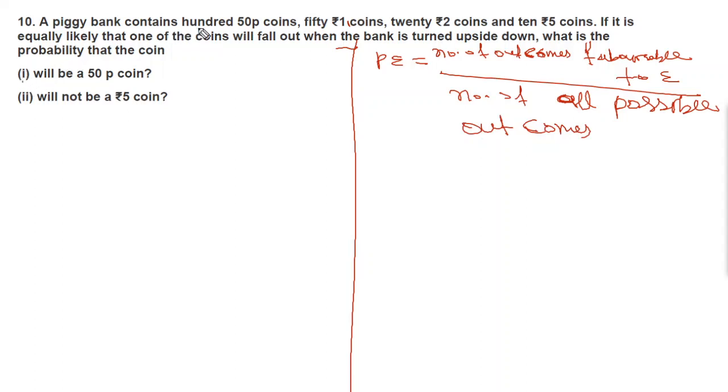Before moving to part one, we have to find the total number of coins.